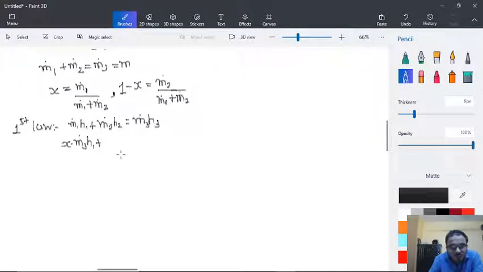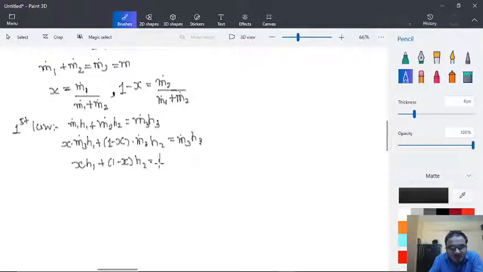So instead of M2, we can write 1 minus x into M3 dot h2, which is equal to M3 dot h3. So finally what we are getting here is x into h1 plus 1 minus x into h2, which is equal to h3.